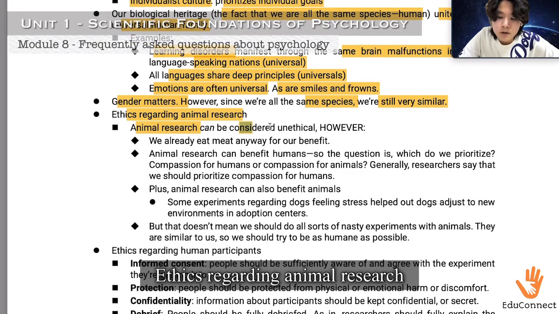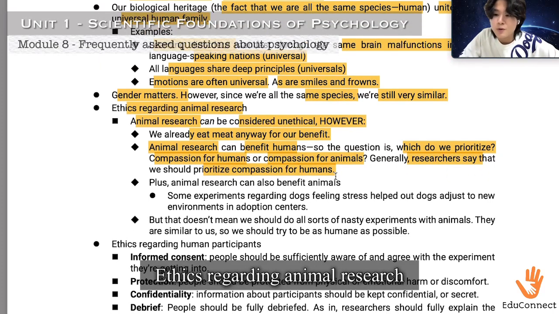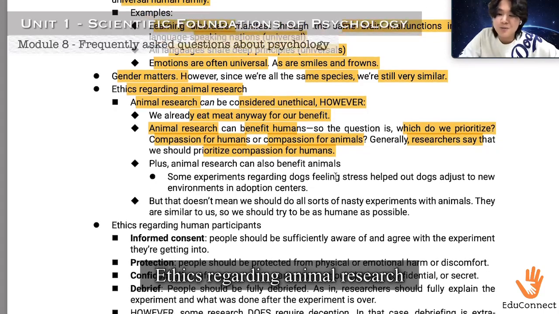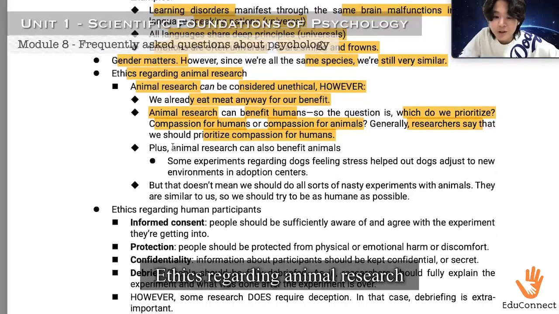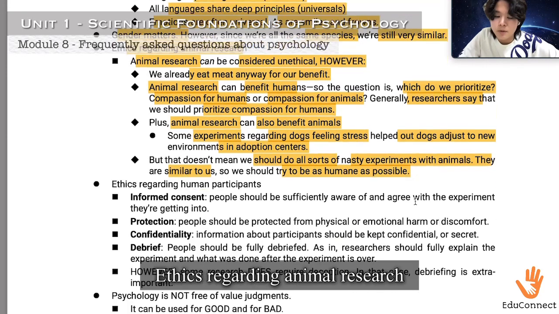Animal research can be considered unethical. However, we already eat meat anyway for our benefit, right? And animal research can benefit humans. So the question is, which do we prioritize? Compassion for humans or compassion for animals? Generally, researchers say that we should prioritize compassion for humans. Because we're humans, right? We need to value human rights and human goals more. Plus, animal research can also benefit animals. Some experiments regarding dogs feeling stressed helped dogs adjust to new environments in adoption centers. But that doesn't mean we should do all sorts of nasty experiments with animals. They are similar to us, so we should try to be as humane as possible.